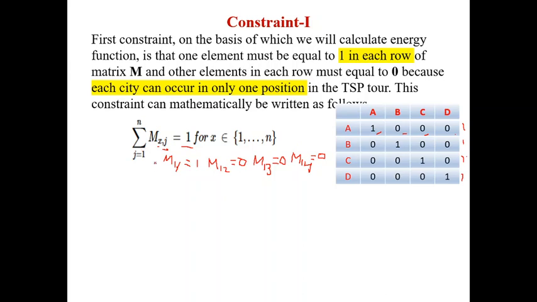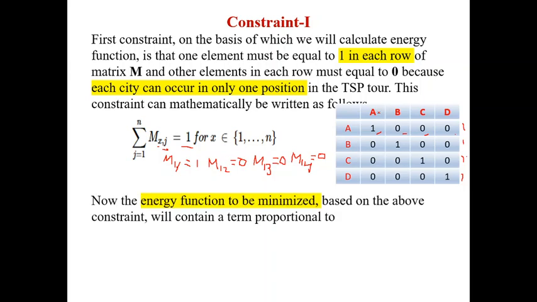So this is true for any row. We call it constraint 1. Constraint 1: every row must have a single one. All remaining elements must be zeros. So we use the energy function to be minimized. Consider this energy function: sigma x is 1 to n, 1 minus sigma j is 1 to n, m x j, whole square. This is important. This is to minimize the energy value.